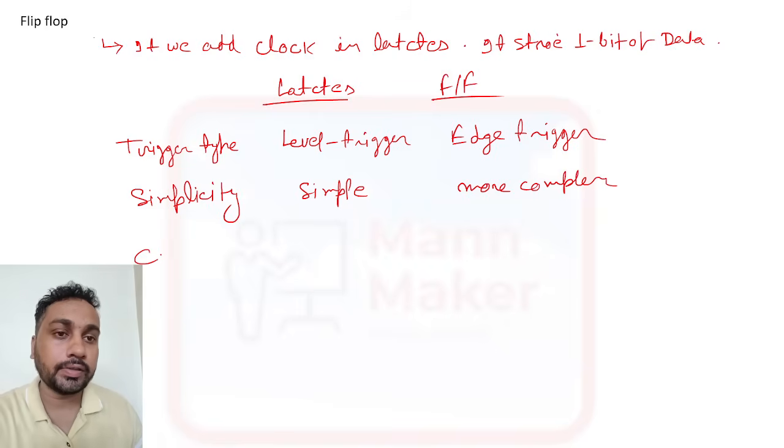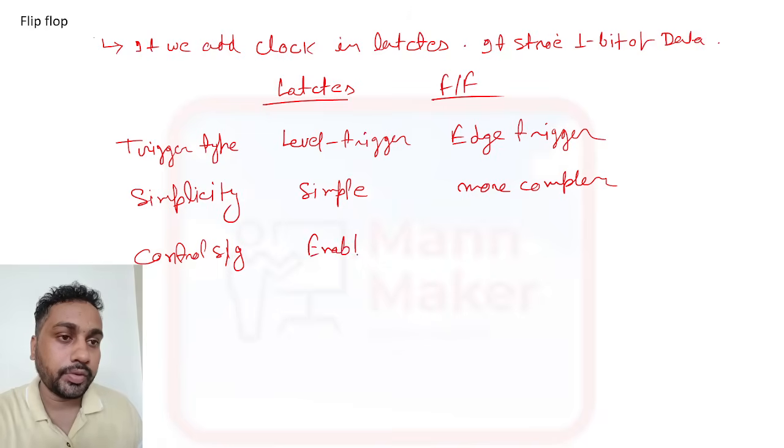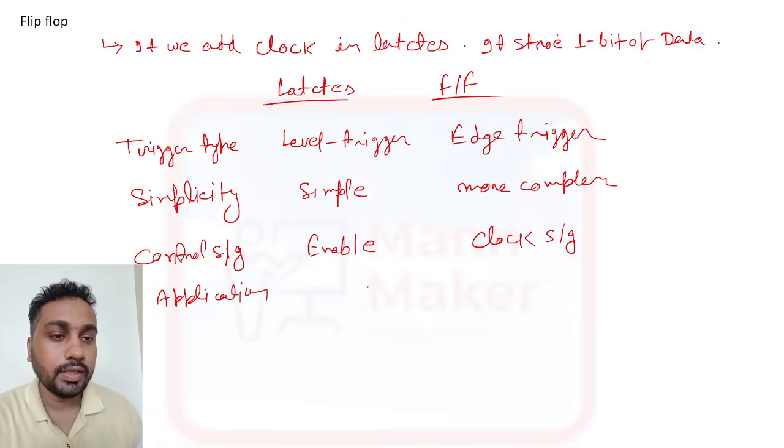Now for control signal, latches have an enable line to control them, and flip flops use a clock signal. If you see some application, both are memory elements that store data temporarily.